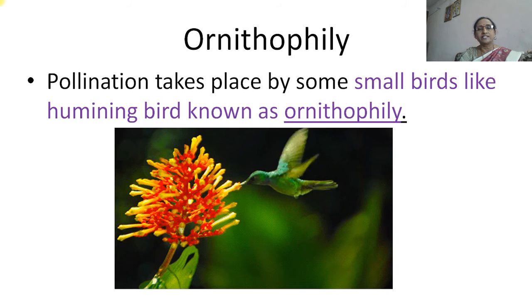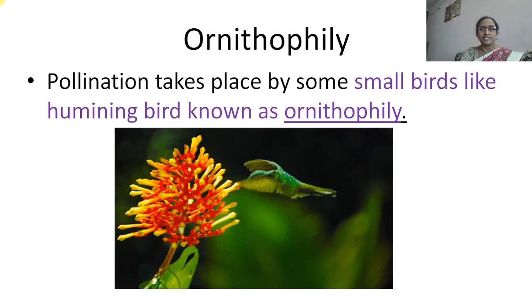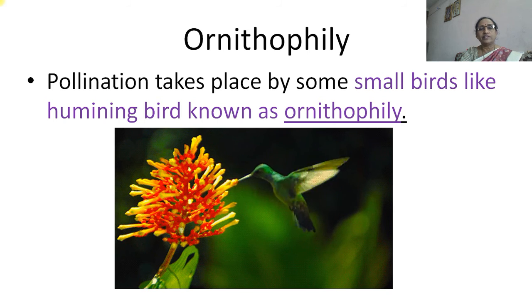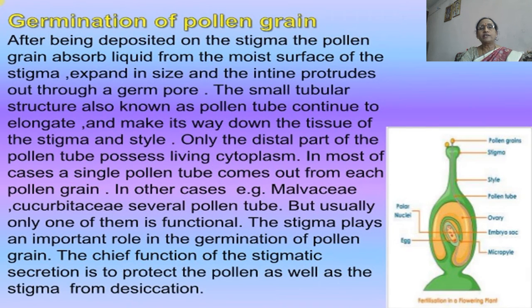Whatever the agents may be, the pollination process is very important for fertilization. Then after pollination, when the pollen grains land on the stigmatic surface, they start their germination. After being deposited on the stigma, the pollen grain absorbs liquid from the moist surface of the stigma, expands in size, and in time produces a germ tube.